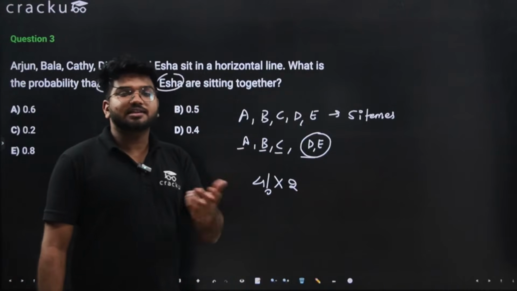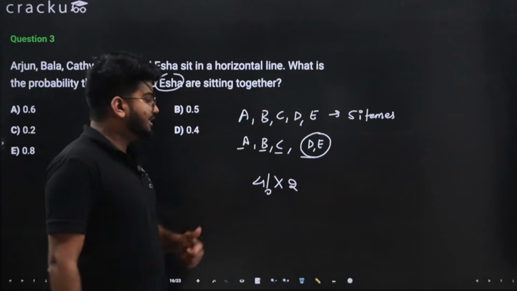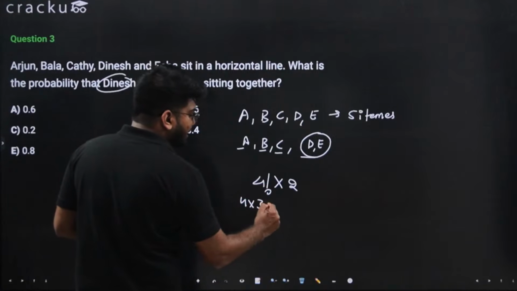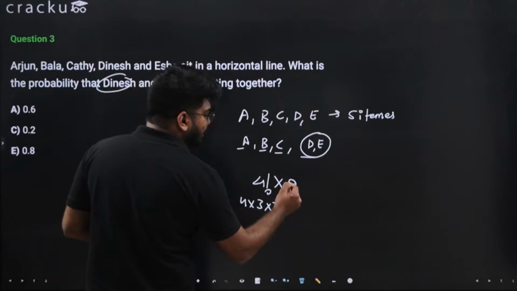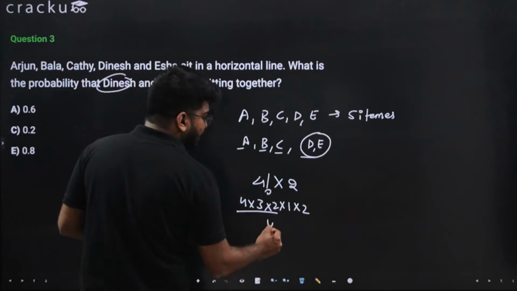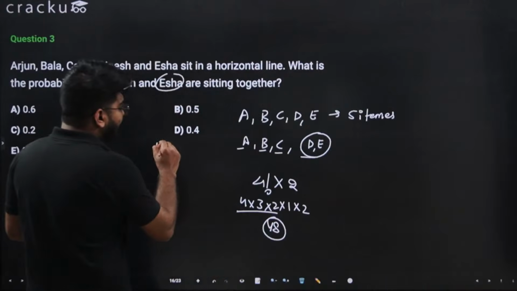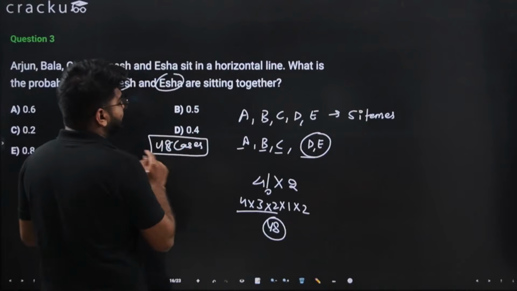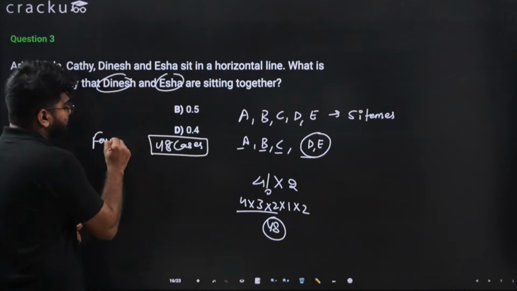So multiply with the number of cases for each inner arrangement. 4 factorial is nothing but 4 into 3 into 2 into 1, and into 2. This is nothing but 24 into 2, which is 48. So there are 48 cases. Now we need to find the probability. This is the favorable cases.